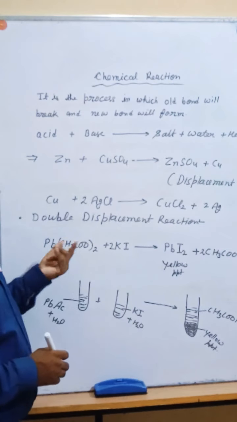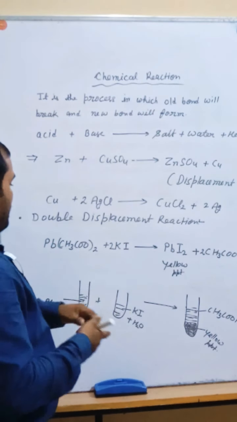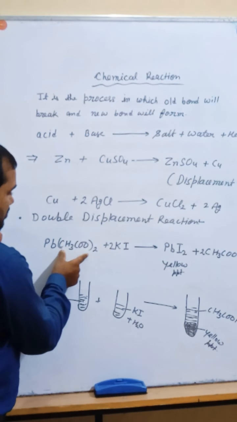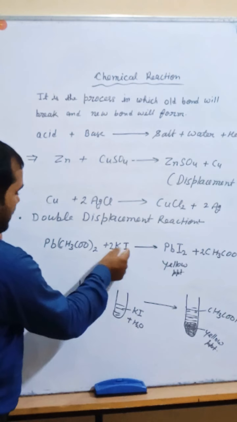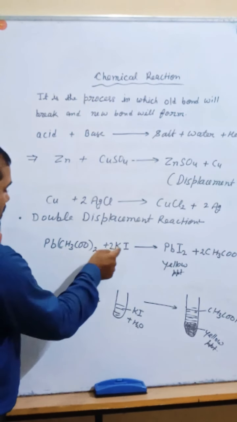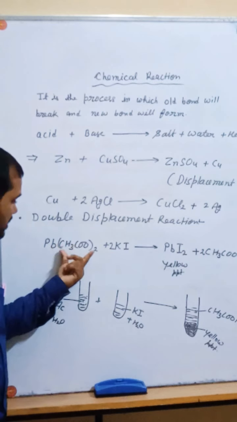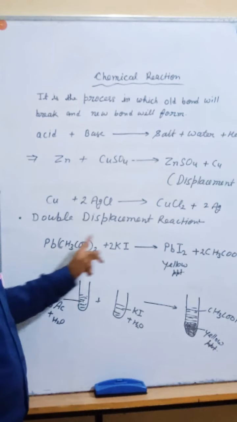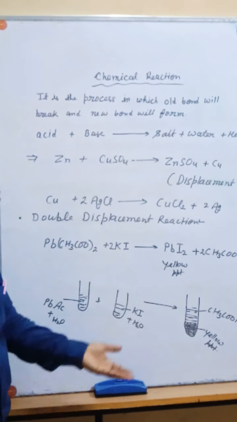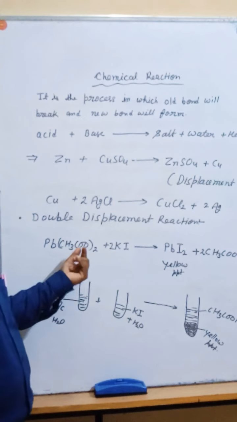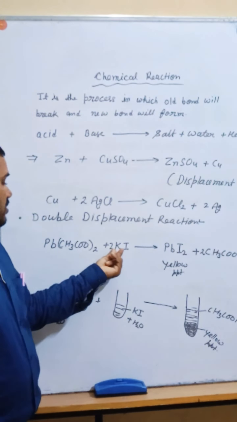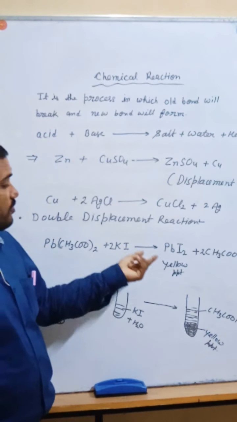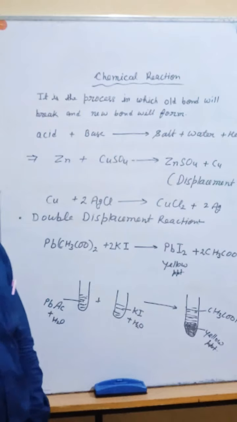Now, please come here. This is 2 times displacement. You can take that iodide ion replaced the acetate ion. So what will happen, at the place of this, CH3COO twice will come. So it becomes PbI2. And in another way you can tell that here this potassium is replaced by this lead ion to the formation of the product, okay.